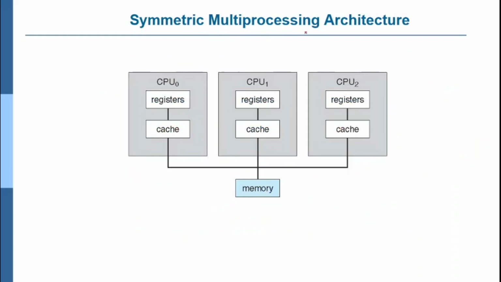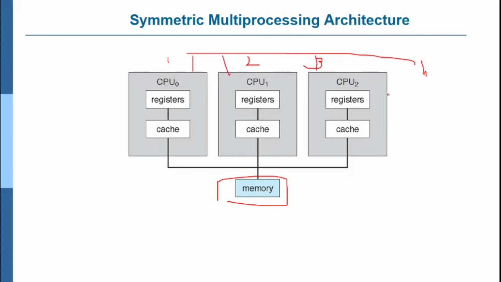You can see the symmetric multiprocessing architecture: there is a single memory and three separate processors. Addition is done here, subtraction is done here, division is done, and multiplication is waiting for whichever processor completes its work. Then the fourth task is assigned to any one of these processors or CPUs. This is the symmetric multiprocessing architecture. Each processor has its own cache memory separately. The main memory is only one, but each CPU has its own cache.